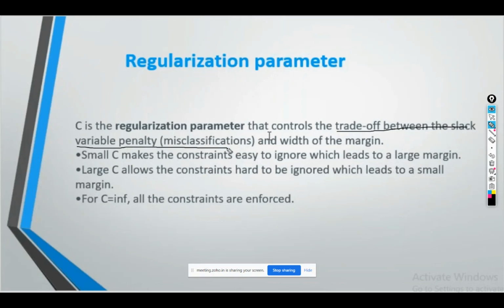What I mean by this is that the C value will penalize your hyperplane if it classifies a point incorrectly.